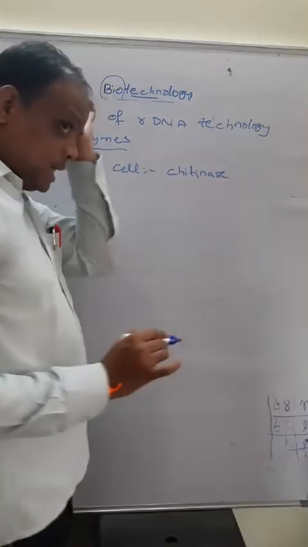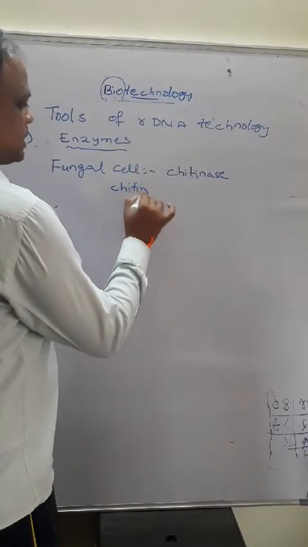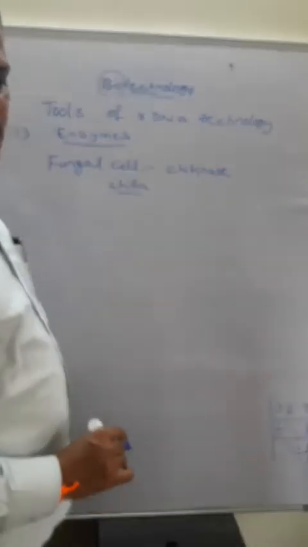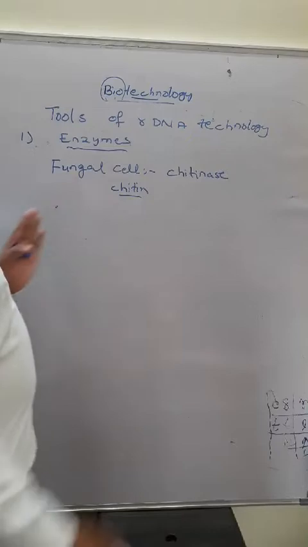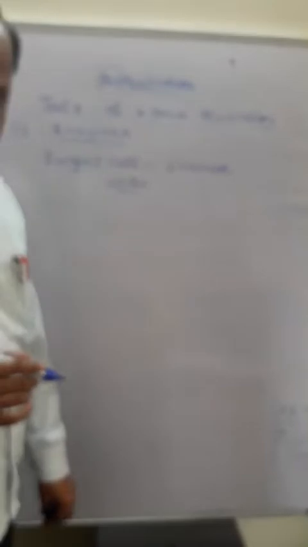Why? Because the fungal cell wall is made up of chitin. So because of this reason we use chitinases. This is a hydrolytic enzyme, and it breaks down hydrolytic bonds. So this is the fungal cell.